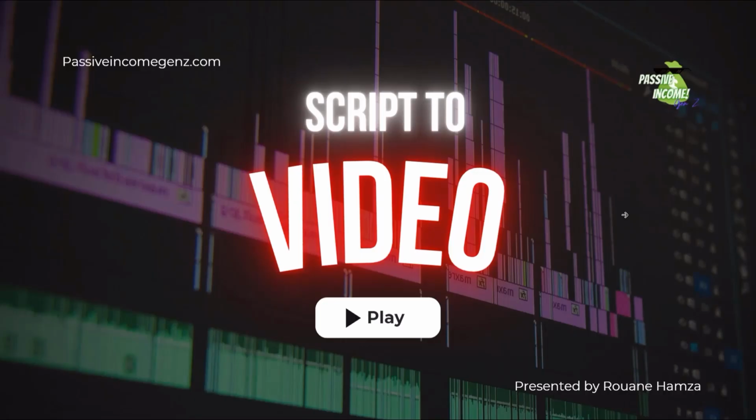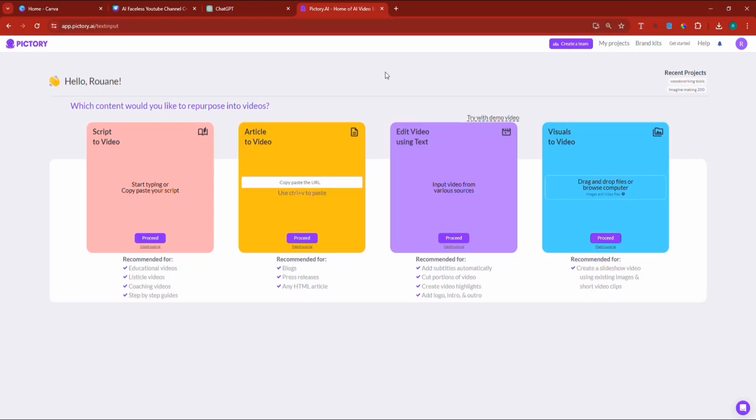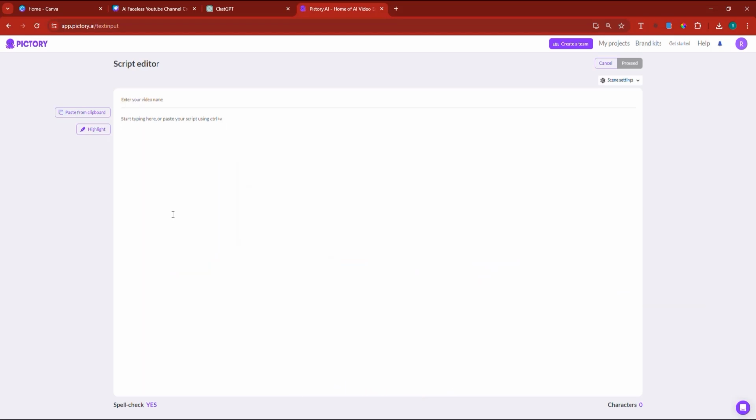But anyways, let's go ahead and use script to video. This is amazing. You can use a text and transform it into a video. Let's see how that works. So here we are inside of Pictory. The first thing, look at script to video and click on proceed. When it comes to the plans, I'll let you choose whichever plan you like. Now for the video, name your video. Let's say motivation video.